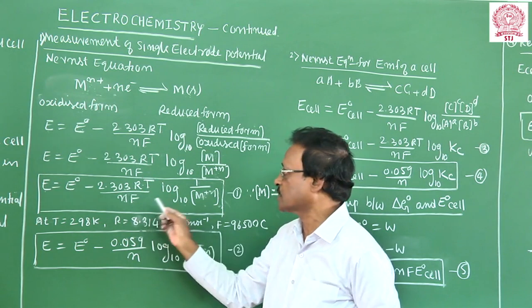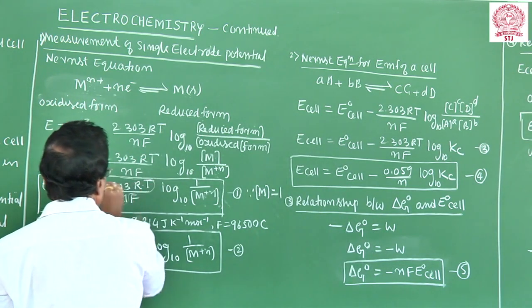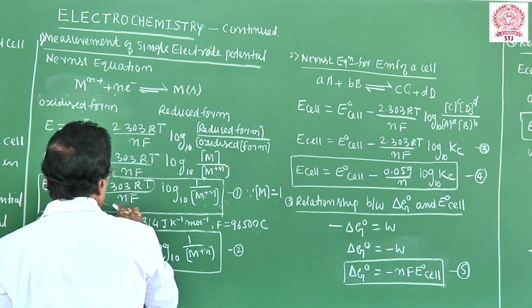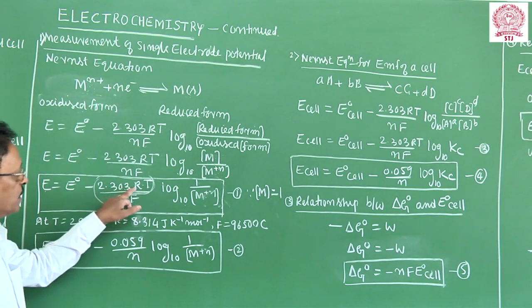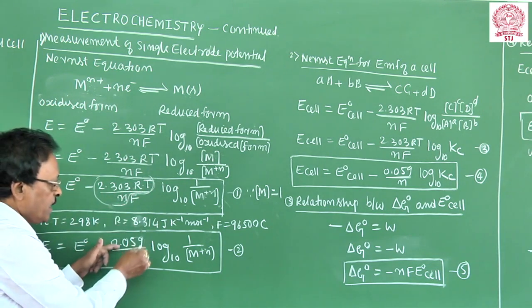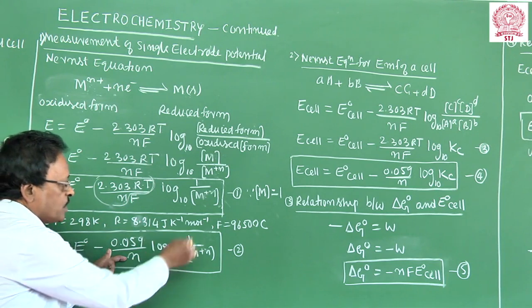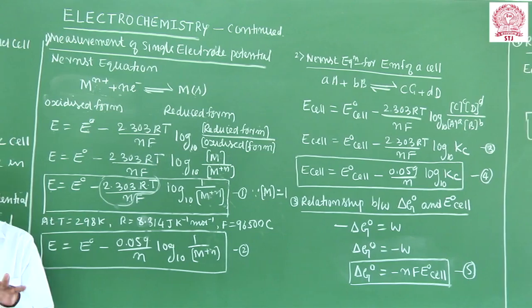Substitute all these values; except n, all the values are known to us. Therefore 2.303 RT over F becomes equal to 0.059. So E equals E naught minus 0.059 over n log to the base 10 of 1 upon the metal ion concentration is the simplified form of the first equation.